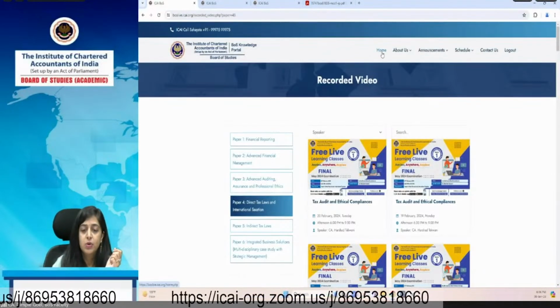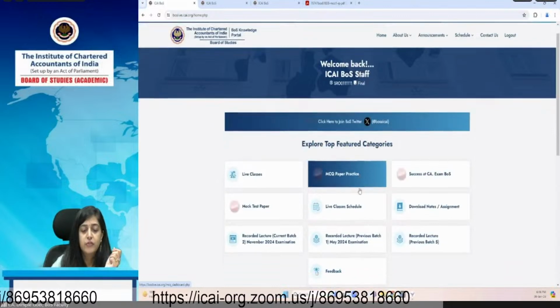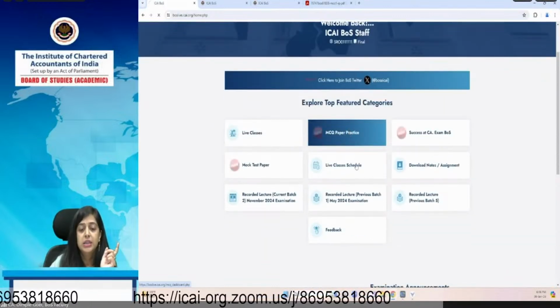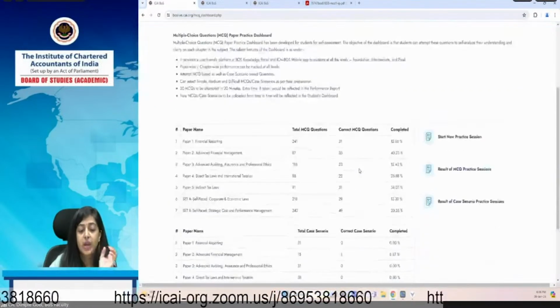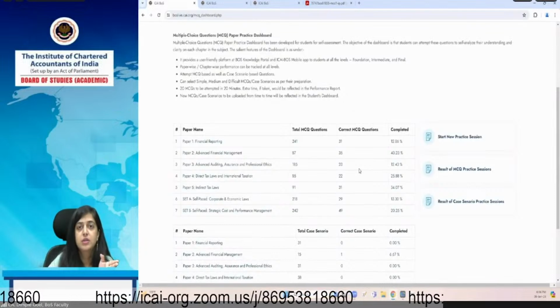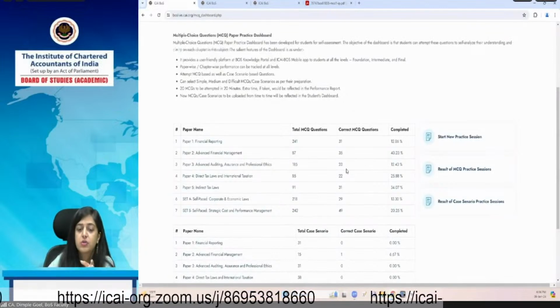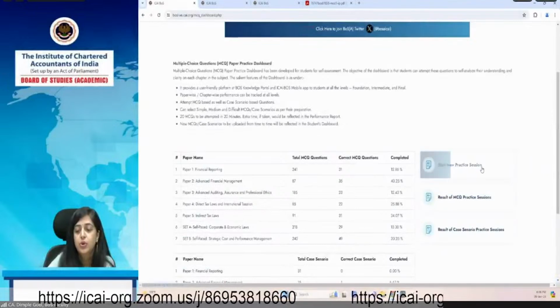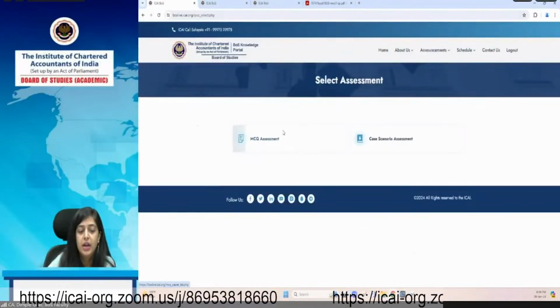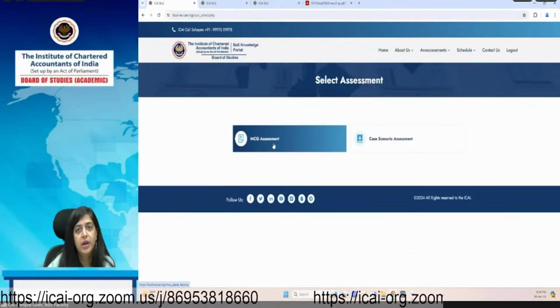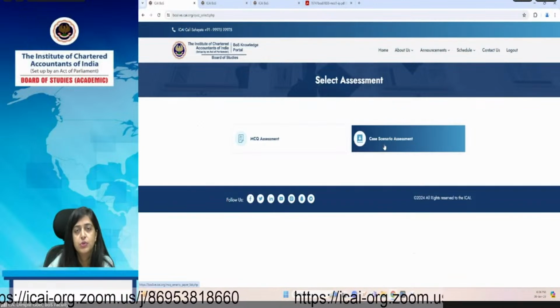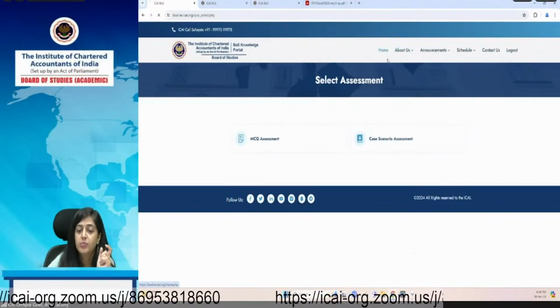So in this knowledge portal, you can see there is an option of MCQ paper practice. In that MCQ paper practice, independent MCQs as well as case scenario based MCQs for your practice are also uploaded here. So you can start your practice session and you can choose whether you want to go for independent MCQ or case scenario based MCQ. So for that, there is an option of practice also.